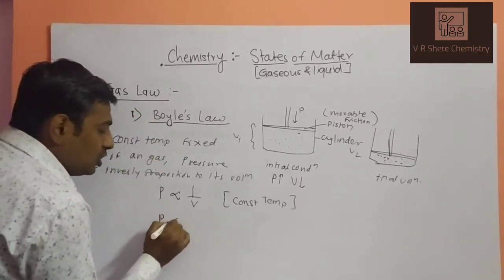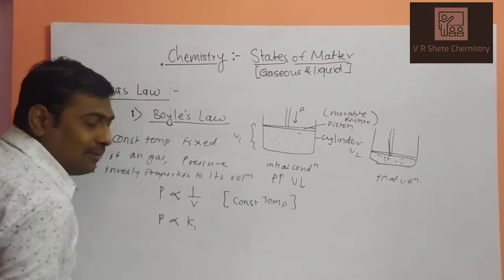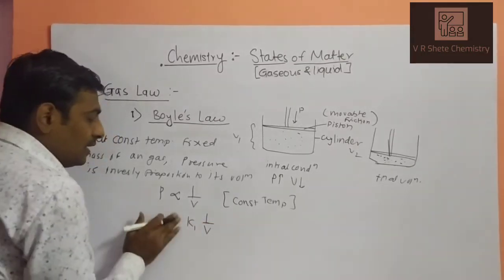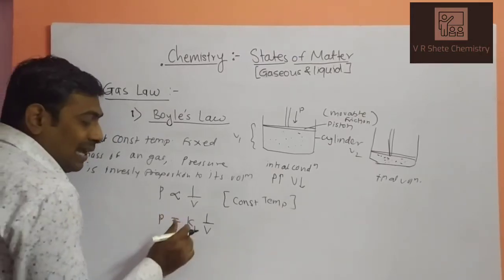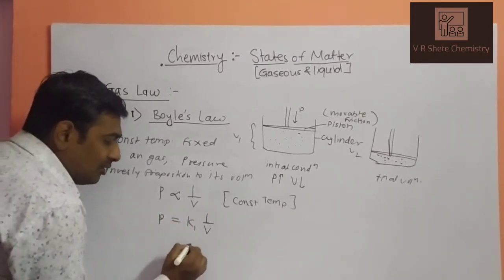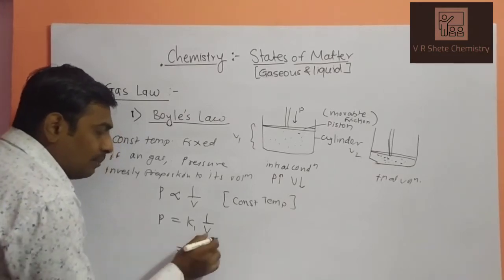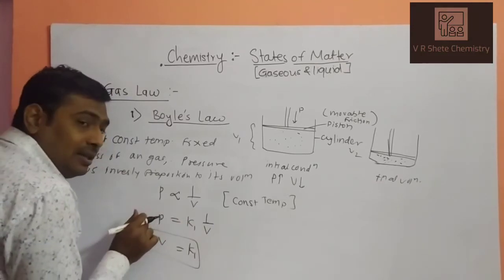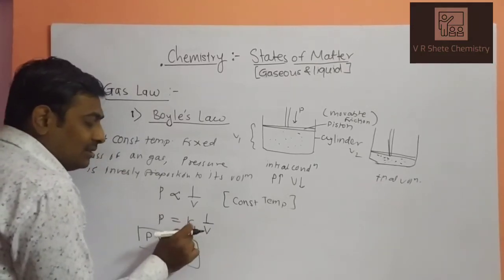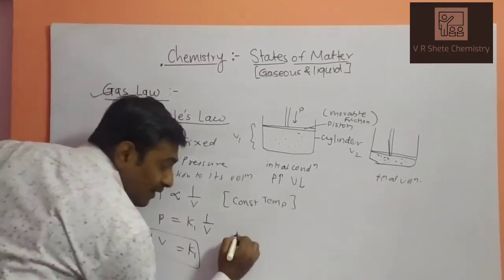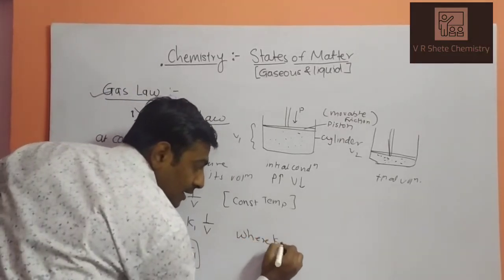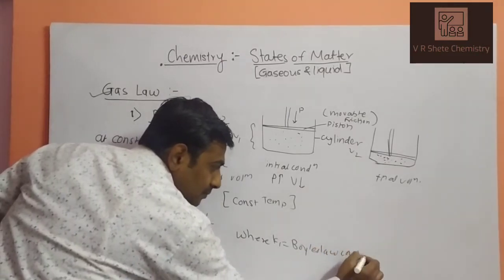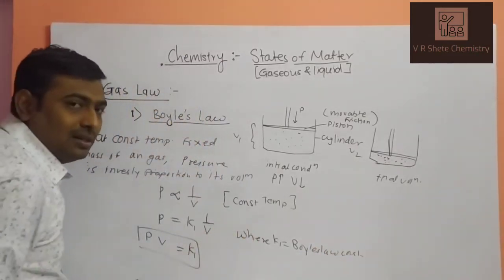So the proportionality constant is K1. What is the value of K1? We can calculate the value of K1 by the multiplication of pressure and volume. If volume is shifted to this side, K1 equals P into V, where K1 is Boyle's law constant, or the proportionality constant for Boyle's law.